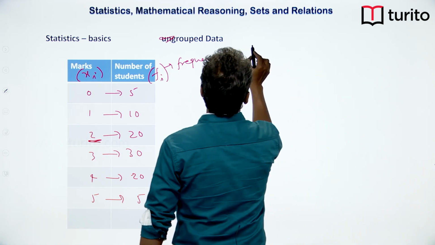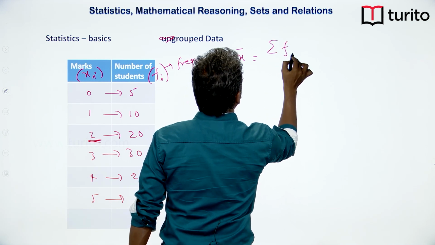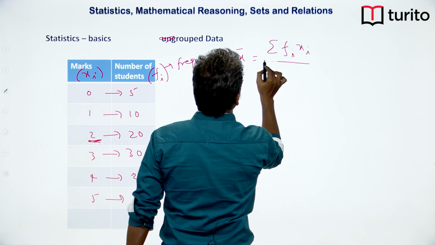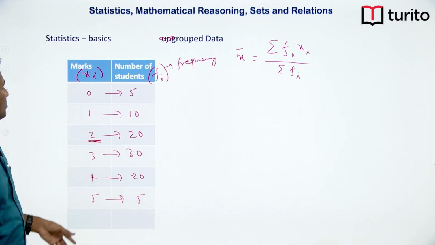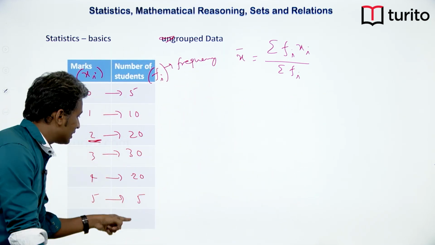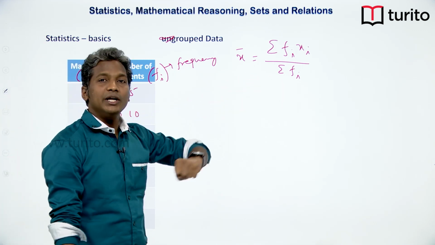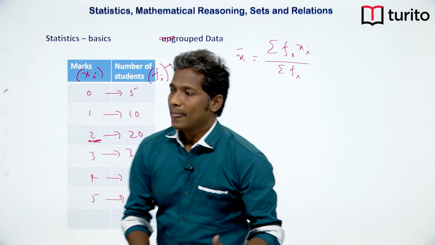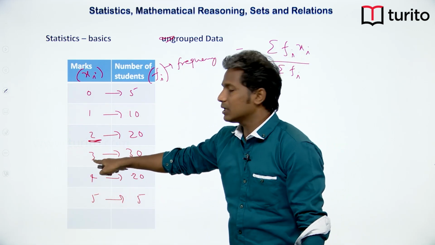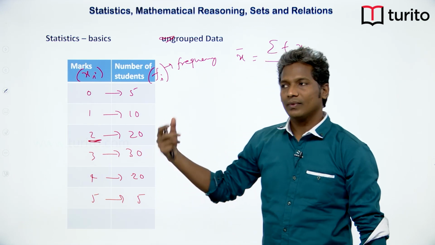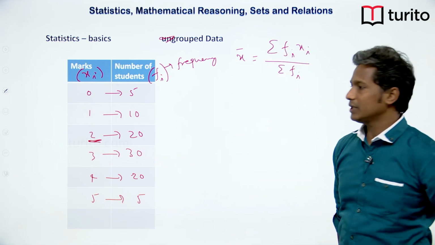So, to get the mean, we have to do sigma fi into xi divided by sigma fi. Why do we have to do this? Because adding sigma fi will give us the total number of students, that is the denominator, and to get the total number of marks, we cannot just add the marks, we have to multiply every mark with its frequency, okay. So, that is how we got the mean here, this is the basic idea, okay.